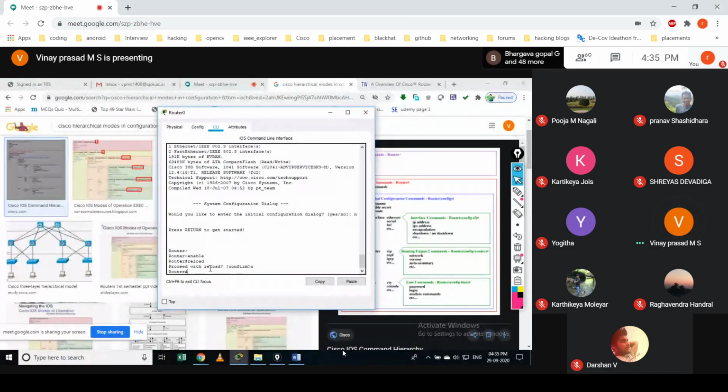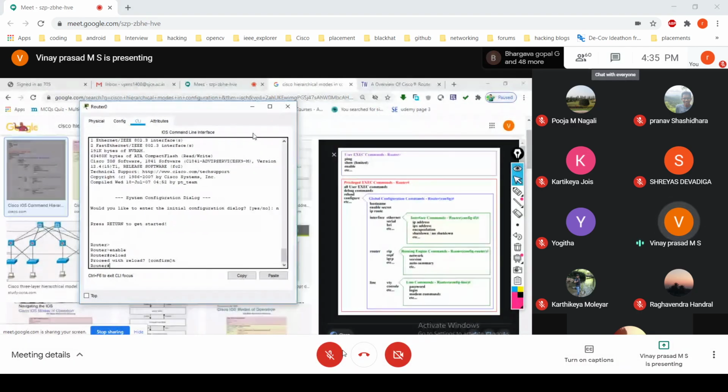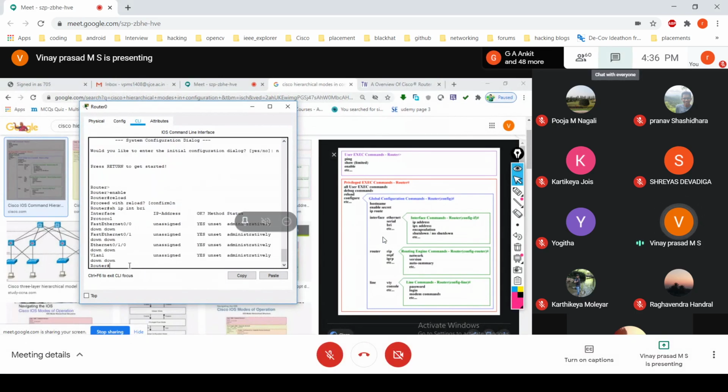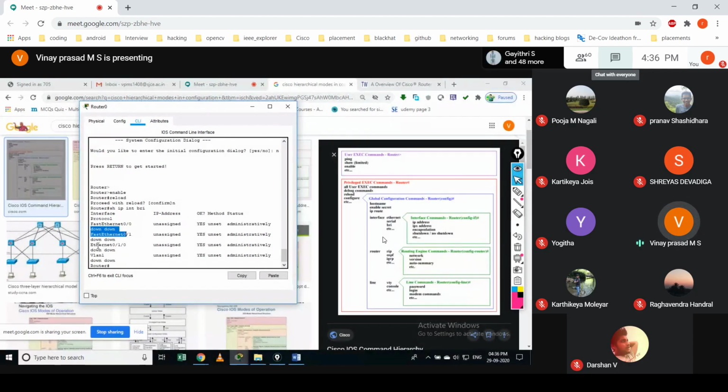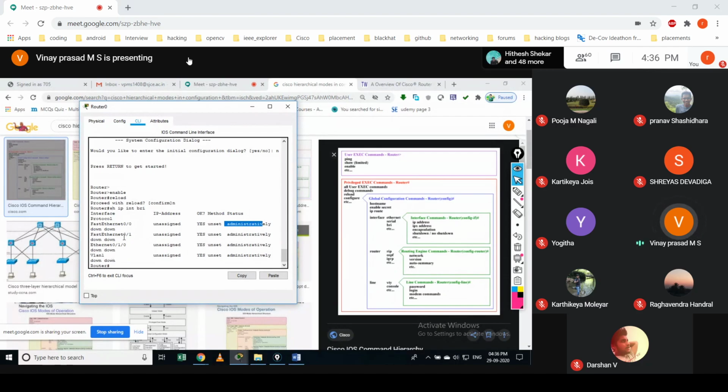Okay, is that clear? In this privilege mode, you would be able to get some additional configuration information. Show ip interface brief, something like that. So ip interface brief means I'm getting brief information about the IP addresses on the interfaces. If I just press enter, you would be able to see how many interfaces are there and what IP addresses are assigned. Since it is a new device, nothing is assigned. I have not assigned anything to any of these interfaces.